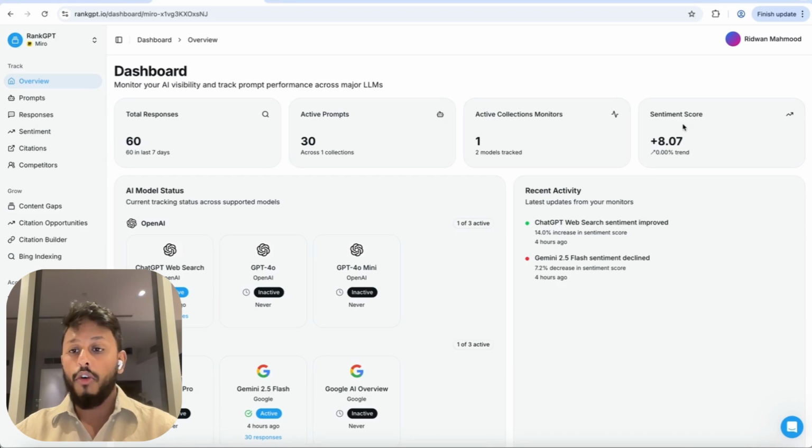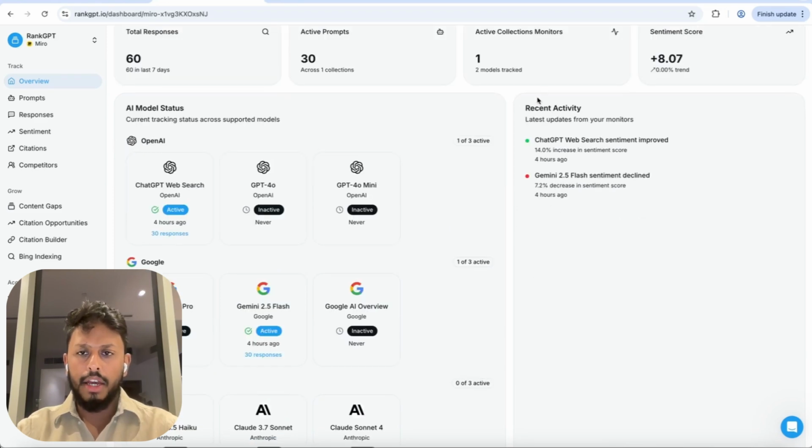Sentiment is basically your overall reputation with the AI models. And this is an aggregated score that you'll see in the summary. And what this basically is, it's not just does ChatGPT and so on, do they mention you. It's also about, do they say good things about you? So you need to track and monitor your AI reputation. And that's what this does. Then here you can see recent activity.